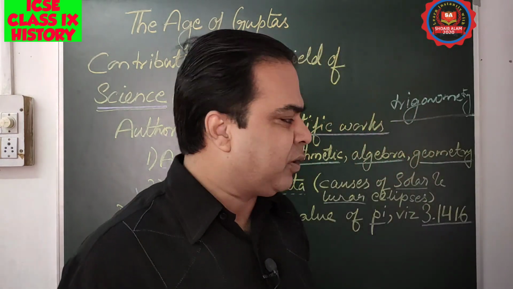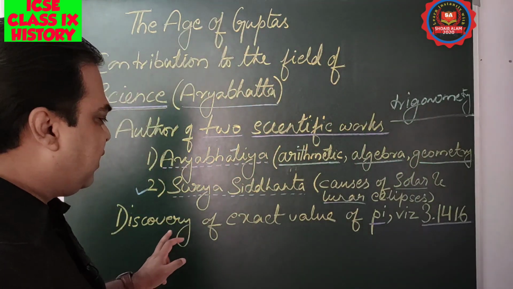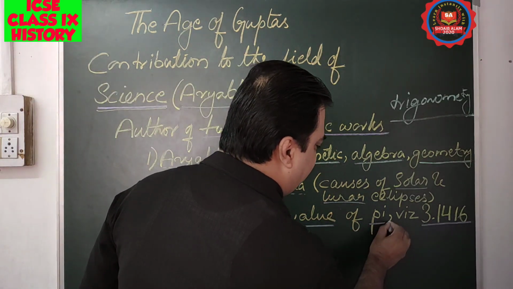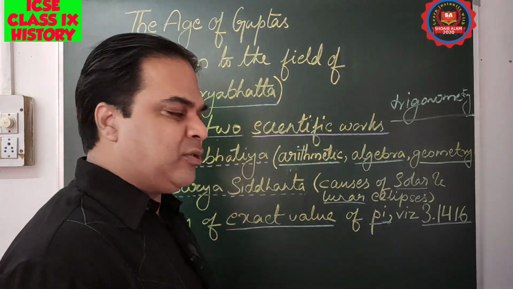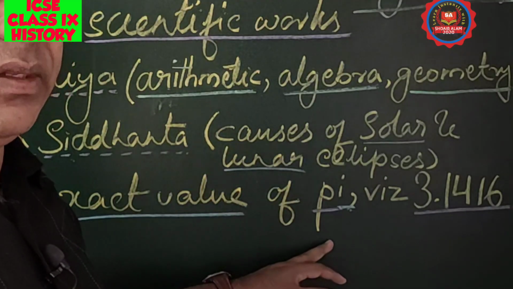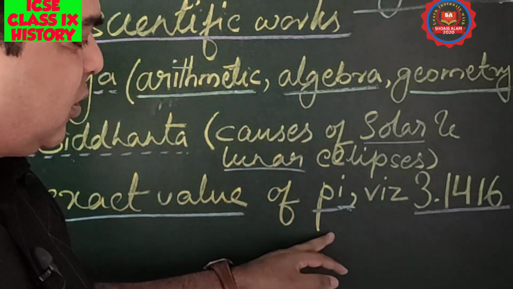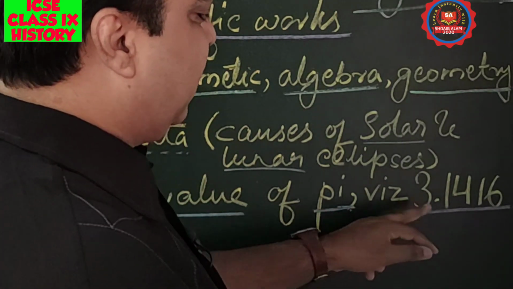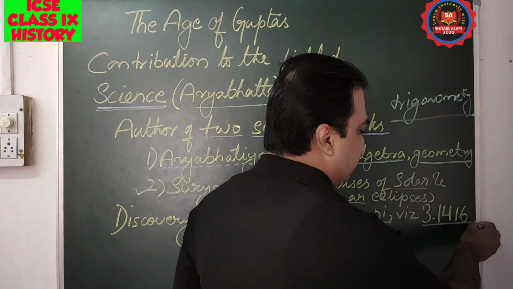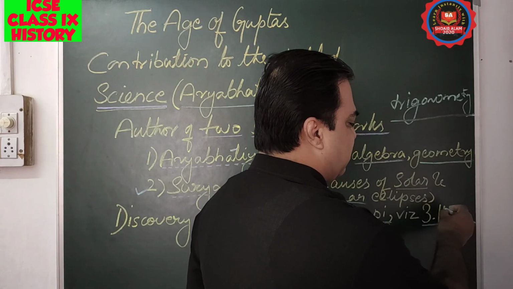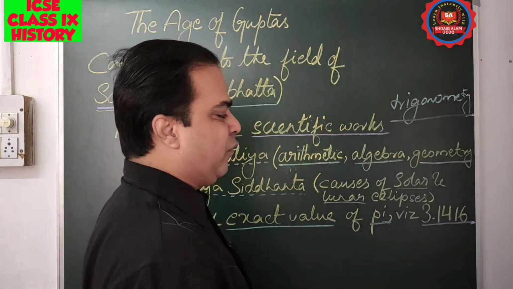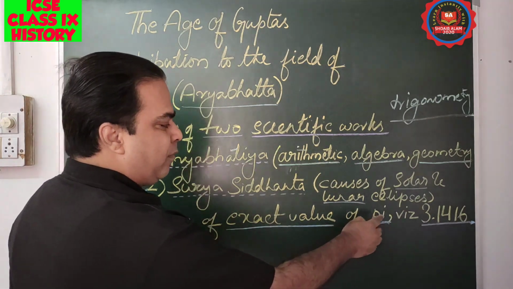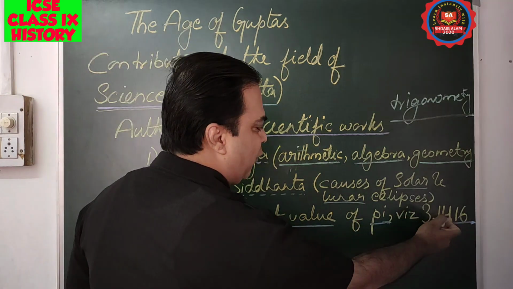Most importantly, you can see here, the discovery of the exact value of pi. In mathematics, in geometry and mensuration, you have to find the exact calculation of pi. His finding was 3.1416.